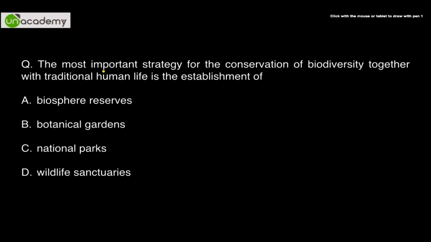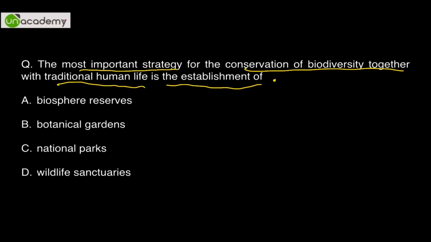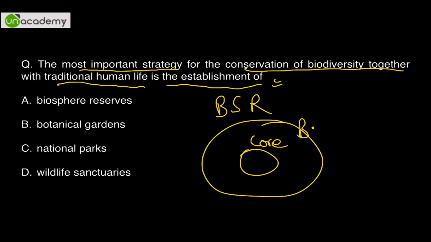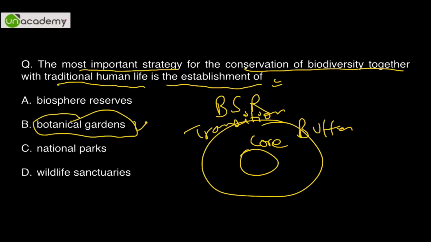And finally, the most important strategy for conservation of biodiversity together with traditional human life is the establishment of, I don't need to read the option, it is biosphere reserve. I have told you 1,000 times, core area, then you have a buffer area, and then you have a transition area. In the core area human activity is not allowed, but in others, restricted or complete human activities in harmony with nature are allowed. Botanical garden has nothing to do with human activity, it's just preservation of plants.